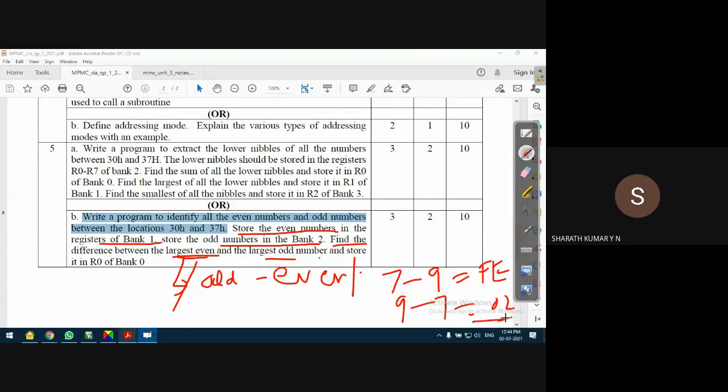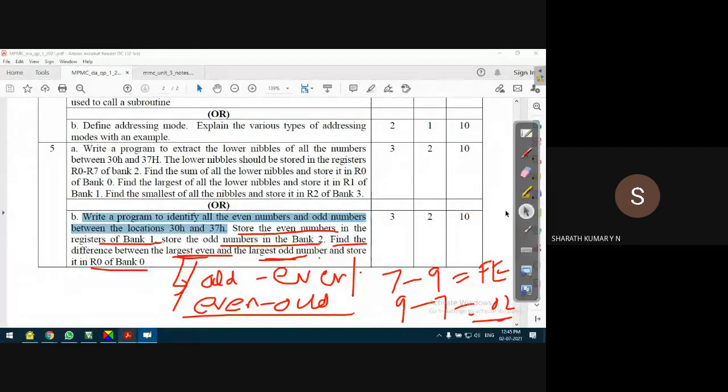Be careful, guys. Here I'm assuming it is even minus odd: largest even minus largest odd, and store the result in R0.